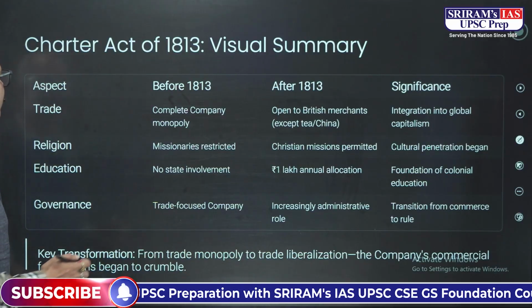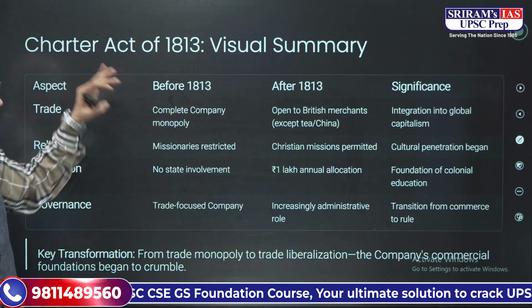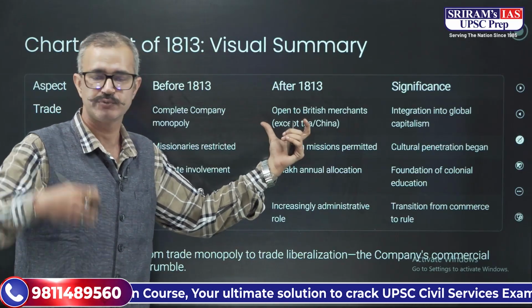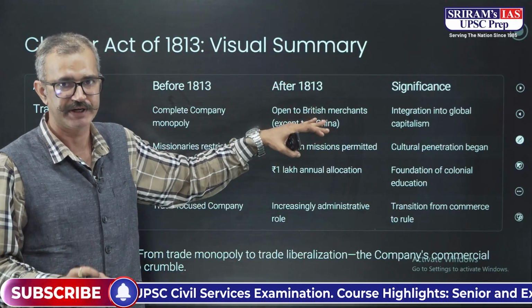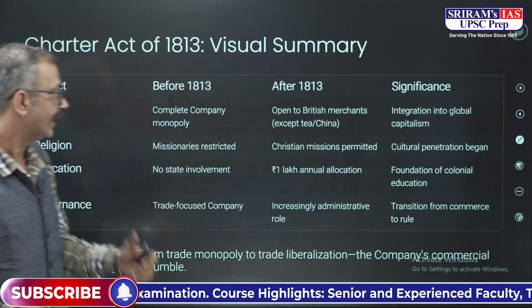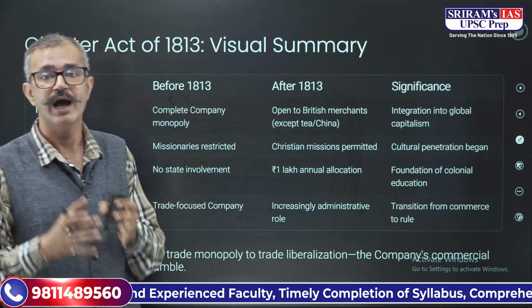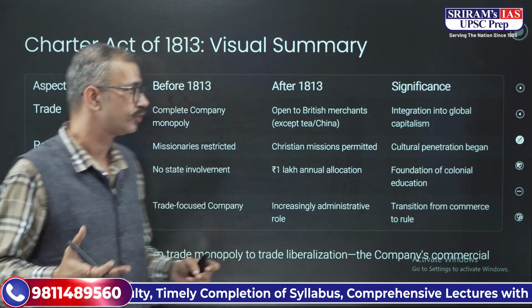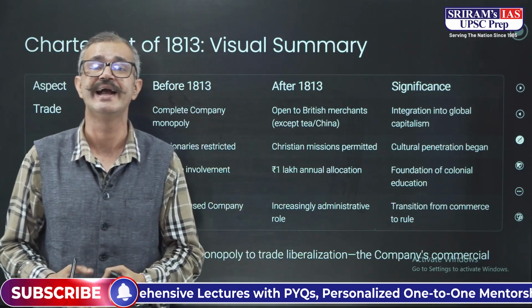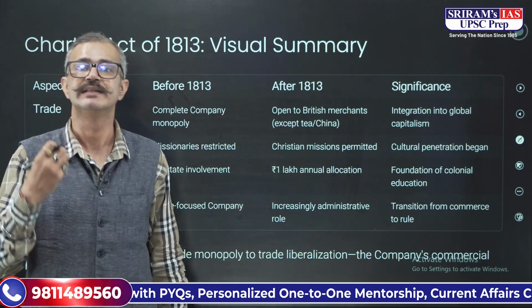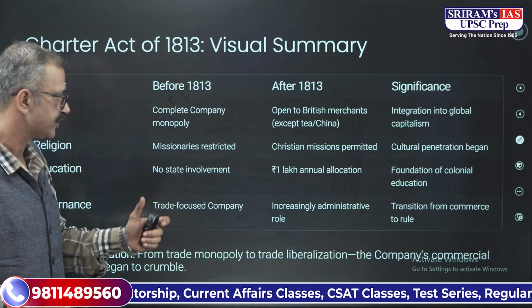Before 1813, there was complete East India Company monopoly for the trade. After 1813, the trade was opened for the British merchants, except for the tea trade with India as well as the trade with China. The missionaries were restricted before 1813, but after 1813 they were allowed to operate in India. There was no state involvement in education before the Charter Act of 1813, and later the state earmarked an annual expenditure of 1 lakh rupees for education.